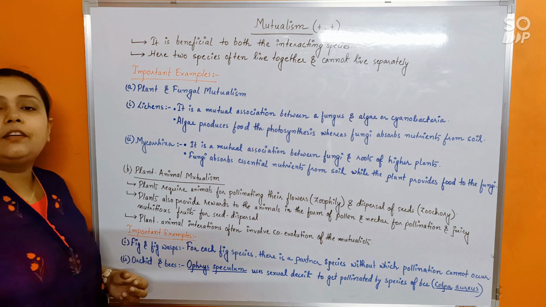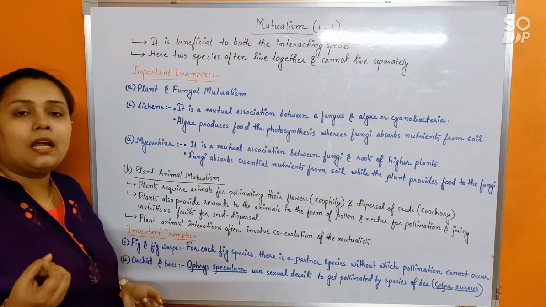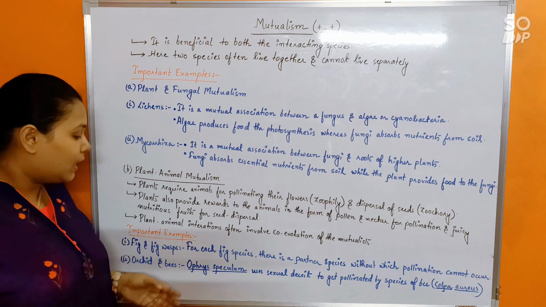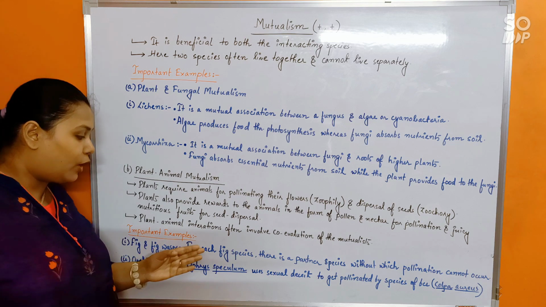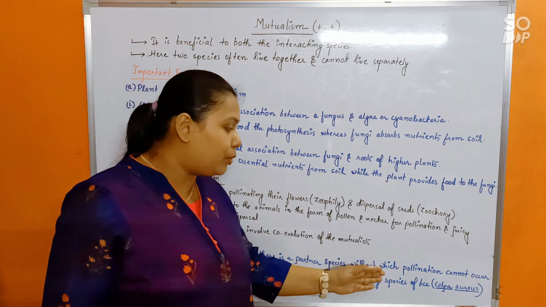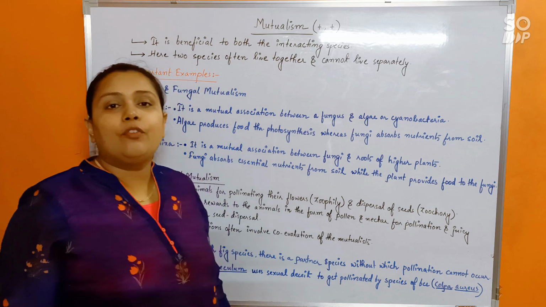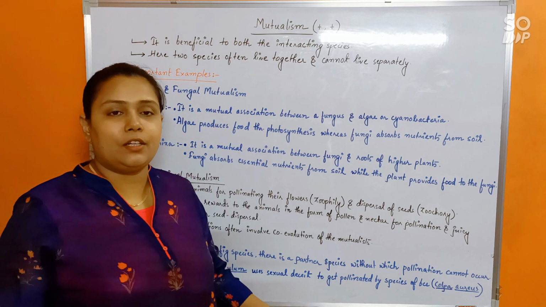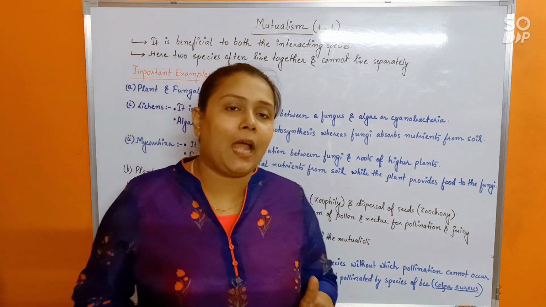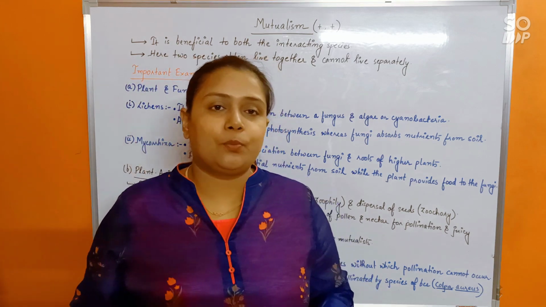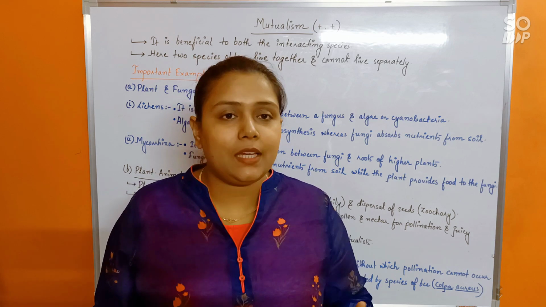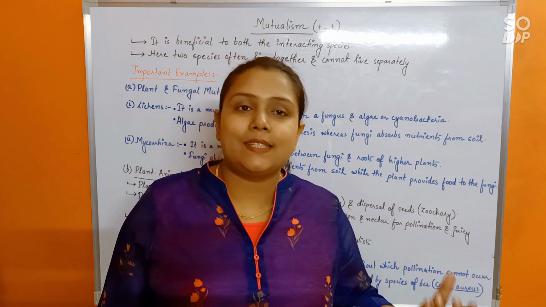Now, important examples from this category would be fig and fig wasp. That means the fig inflorescence gets pollinated mainly due to the wasp species. Okay, so for each fig species there is a partner species of wasp without which pollination cannot occur. Mainly here, the female wasp would use the fruit of the fig as an oviposition site, that means a safe site for laying its eggs.